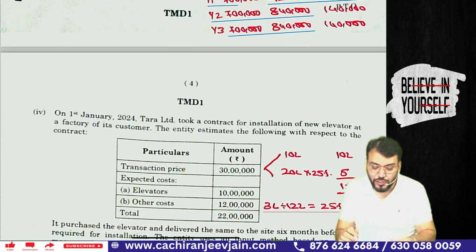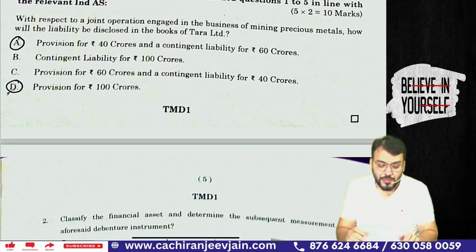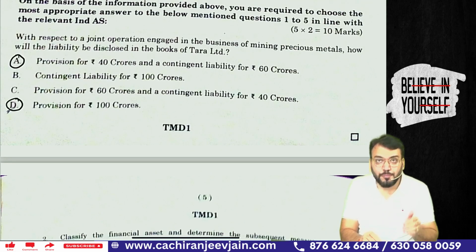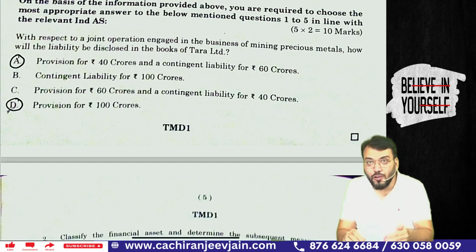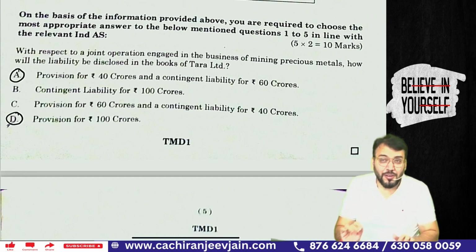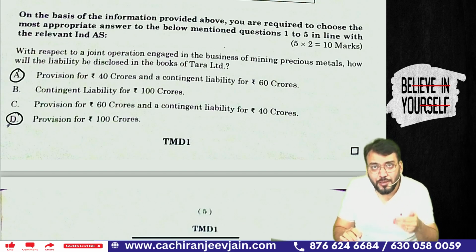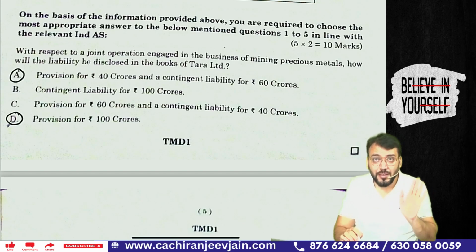Now, coming to the options, when you read them you will have some confusion. Option A is a provision of 40 crore and a contingent liability of 60 crore, and option D is a provision of 100 crore. Now, there are 2 points, and based on them the correct option can be option A, and it can also be option D. Understood?